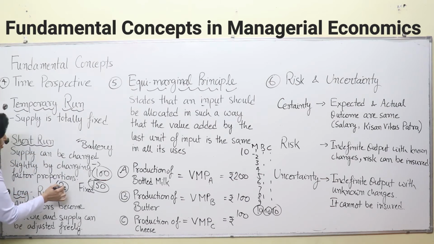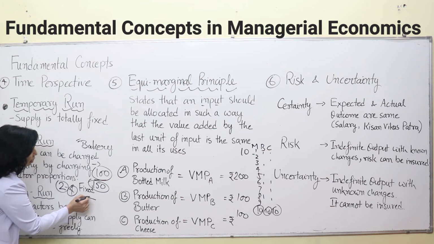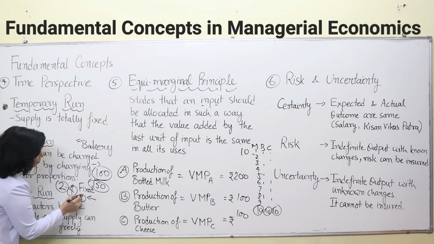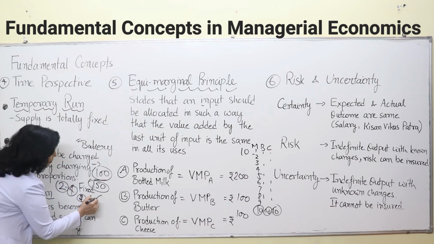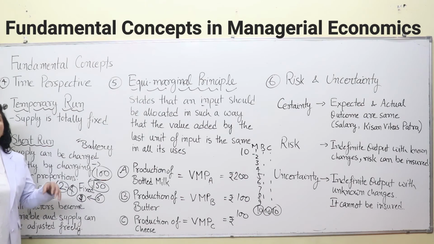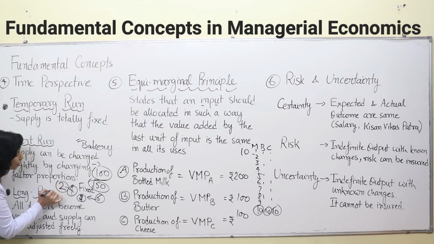Suppose it has two machines and only 4 workers were working. Now it can engage a 5th worker, or 2 more workers, so the labor count can be 6, and they can increase their production to 150 packets of bread per day. But if the demand increases to 1,000 packets of bread per day, then it's not possible in the short run to increase this production with the available machines, which are only 2 in number.